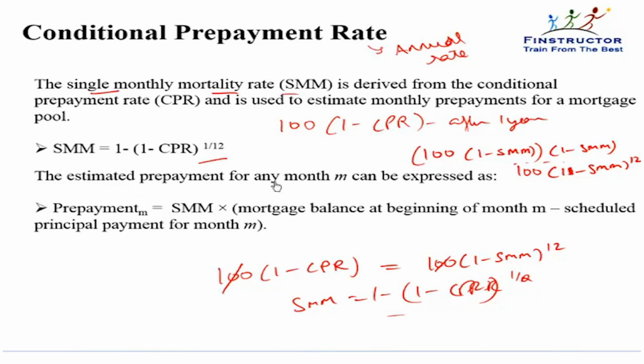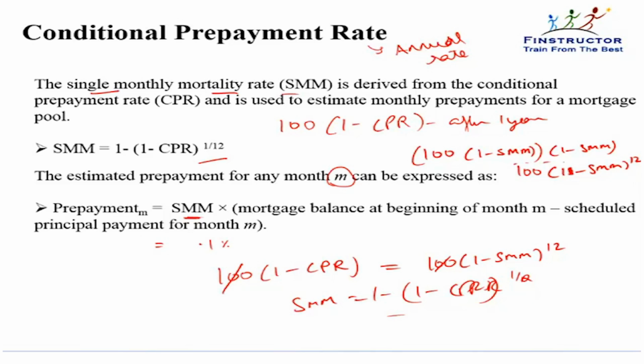The estimated prepayment for any particular month can then be calculated as the single monthly mortality into the mortgage balance at the beginning of the month minus the scheduled principal payment for the month. So if, let's say, 0.1% is the SMM, how much will be the extra payments this month? CPR is measuring prepayments, that is, over and above the scheduled principal repayment.